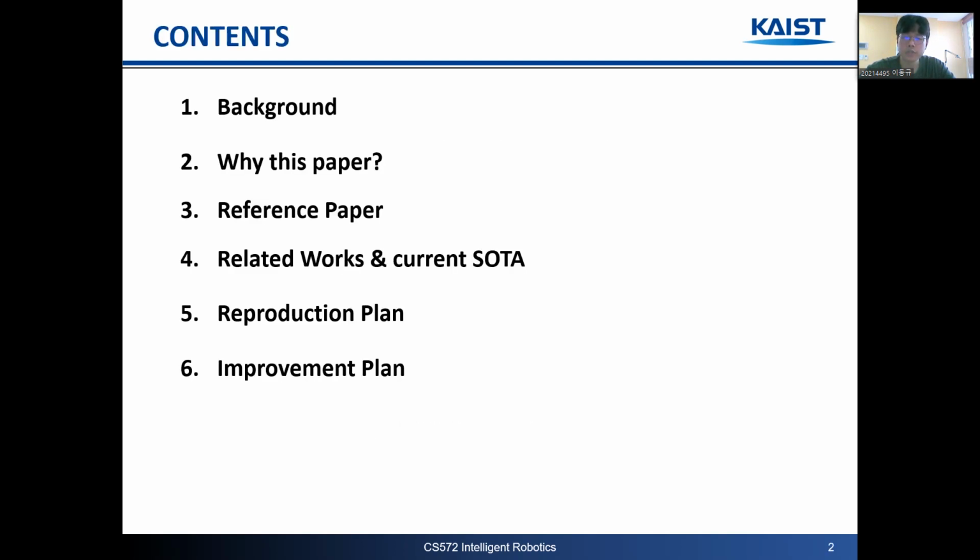First, we introduce the background and explain why we chose this paper. Then we briefly introduce our reference paper and related works. Finally, we describe our plans to reproduce the results of the paper and future improvements.